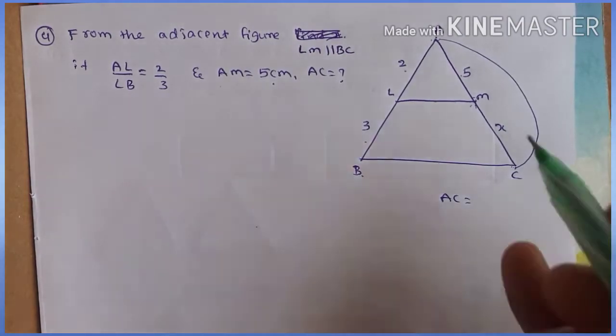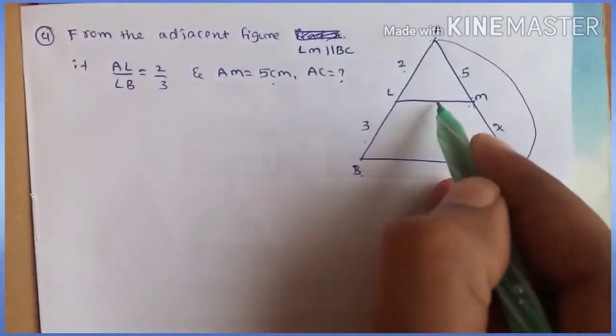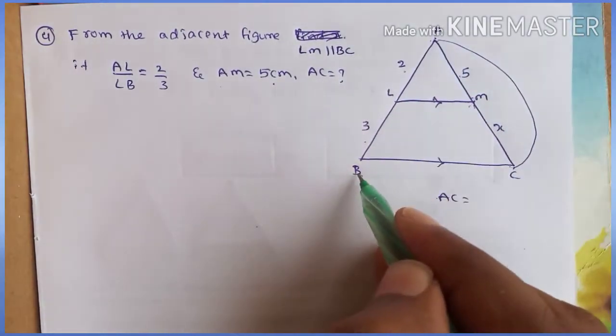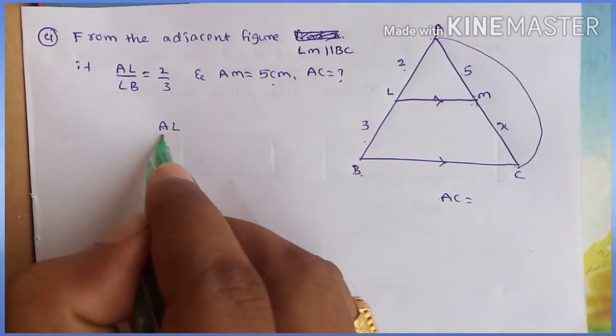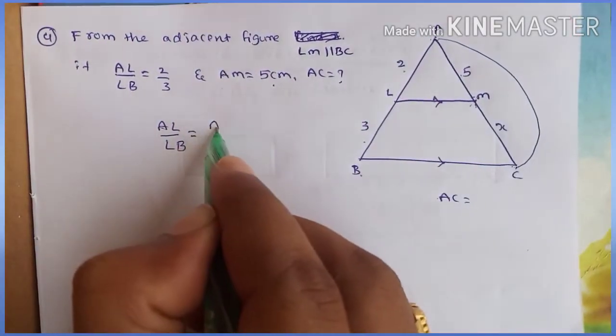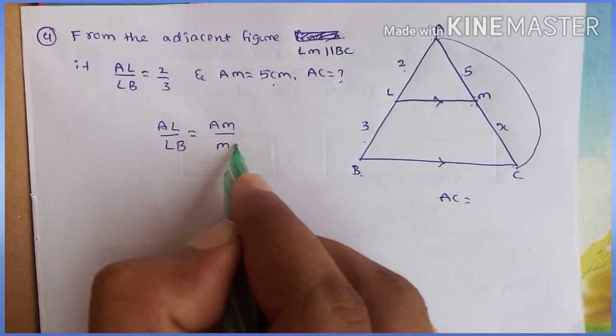Now what can we write here? Given LM is parallel to BC, we can apply AL by LB. The relation is AL by LB is equal to AM by MC.